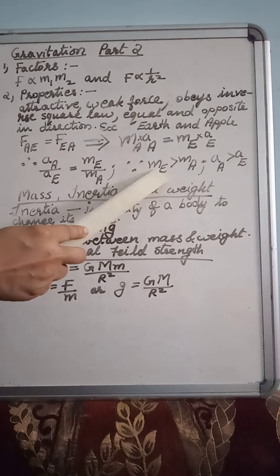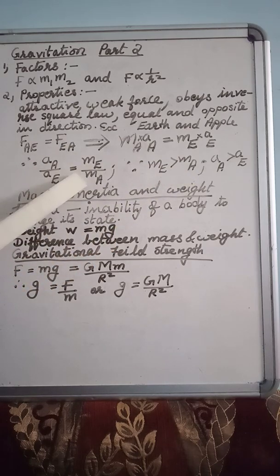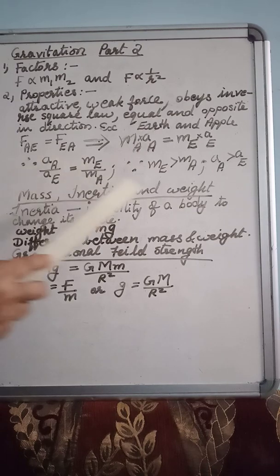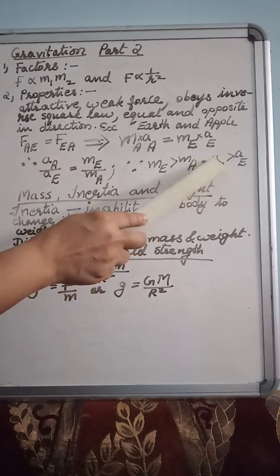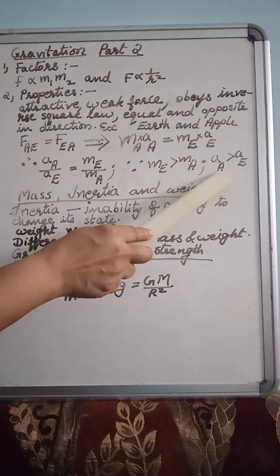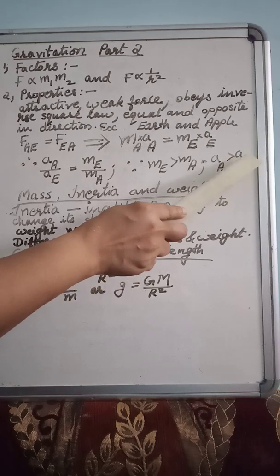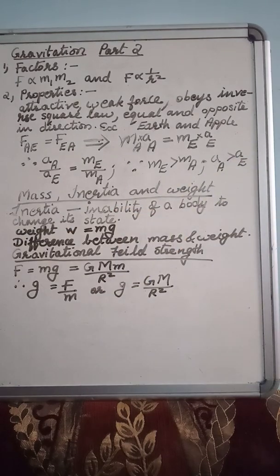So if mass of earth is greater than mass of apple, here numerator is greater than denominator. So here also numerator is greater than denominator. That means acceleration acting on the apple is greater than acceleration acting on the earth.